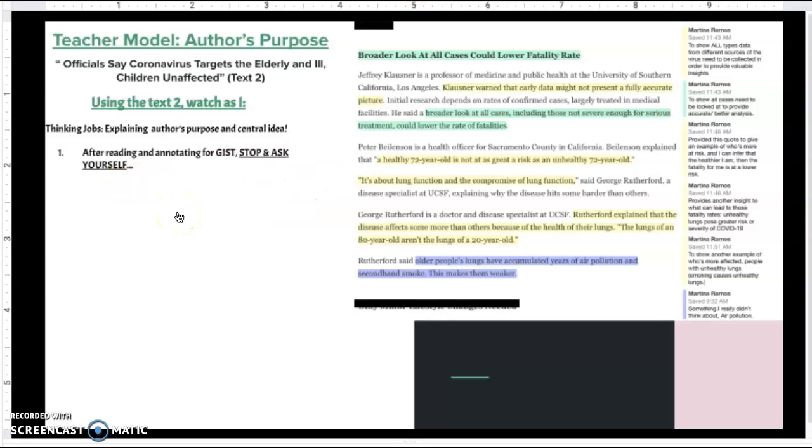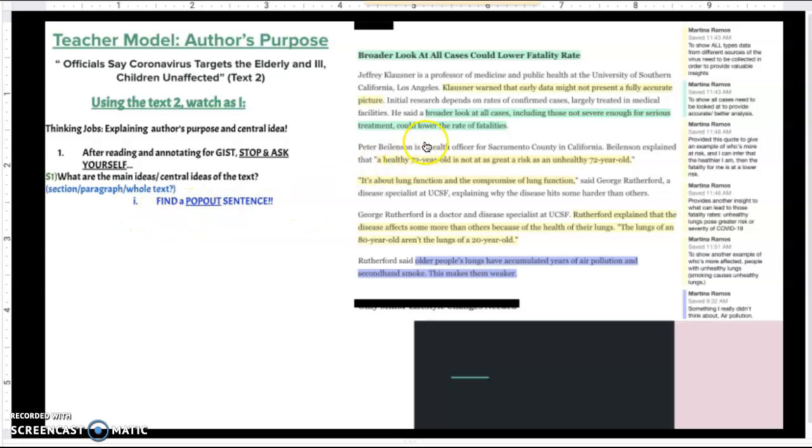So the very first thing I want to ask myself after I gist and annotate is, one, what are the main ideas or central ideas of the text? Well, I already have my central idea or pop-out sentence highlighted because I did that as a part of my nonfiction thinking jobs when I annotate. And this can be for the section, paragraph, or whole text. So you can use the same process. It just depends on the scale of which you're going to use it.